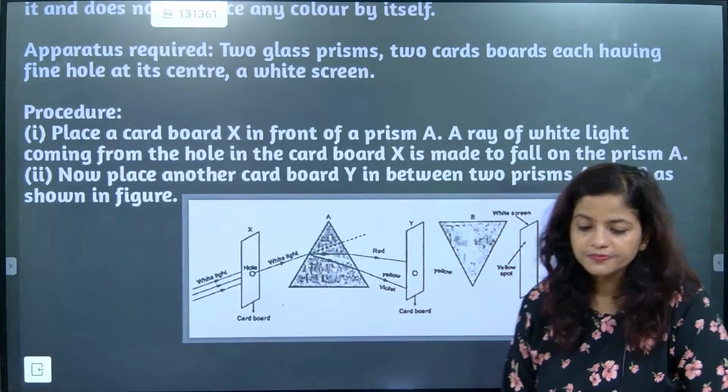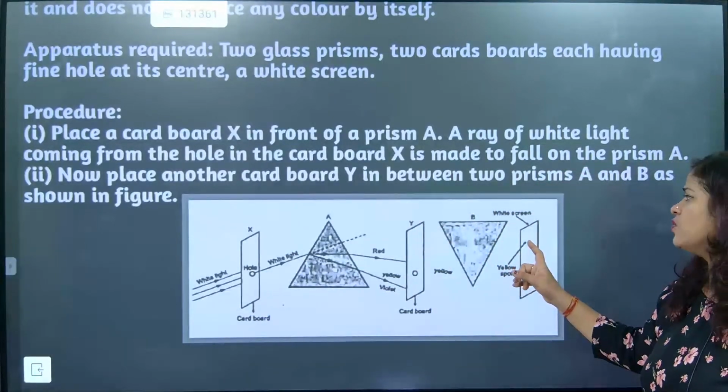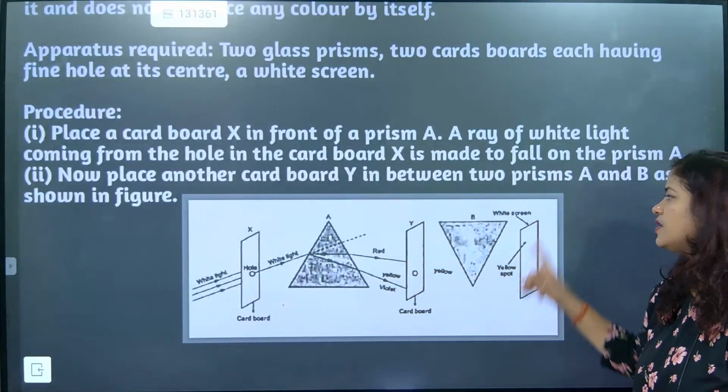Ashwini, good morning, beta. You see, if yellow color is going down in this one and yellow color is going